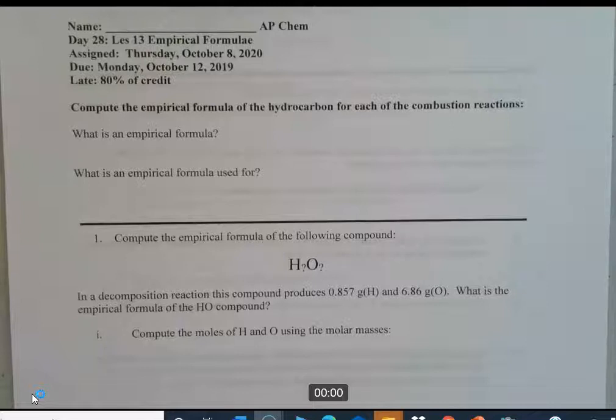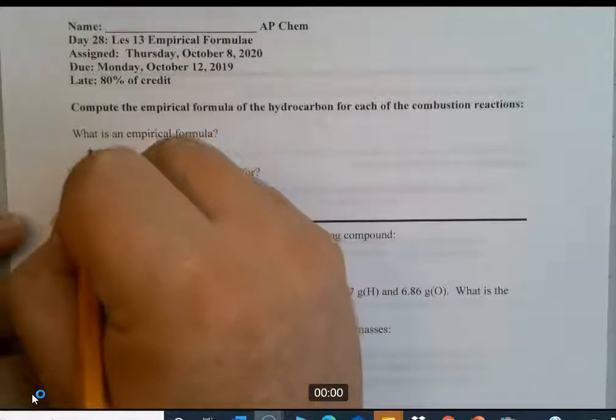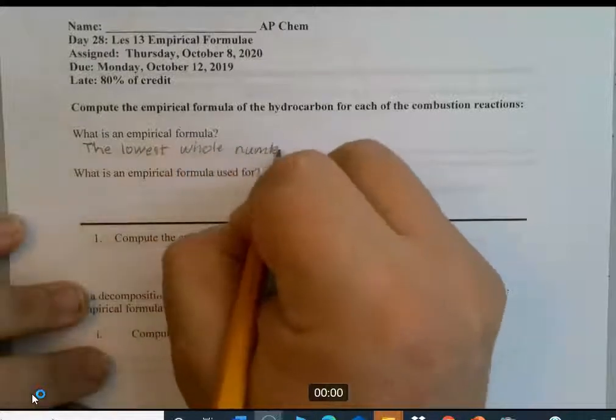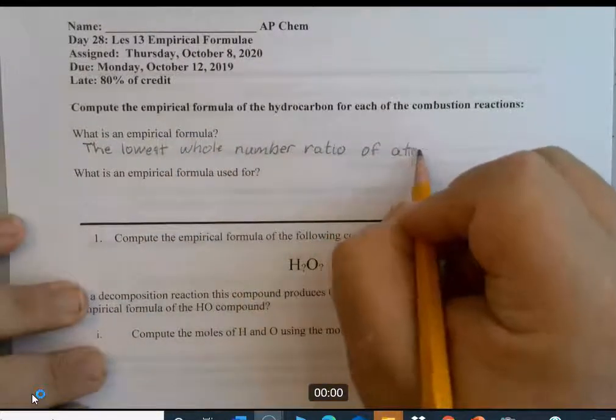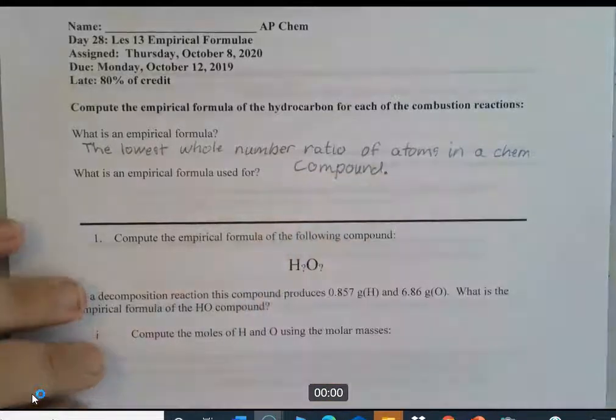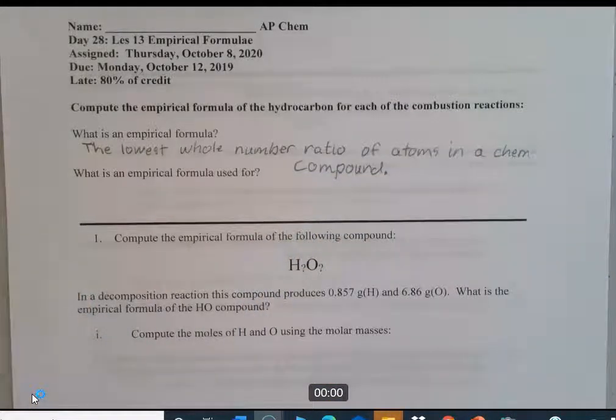First question is, what is an empirical formula? So an empirical formula is the lowest whole number ratio of atoms in a chemical compound. And what is an empirical formula used for?